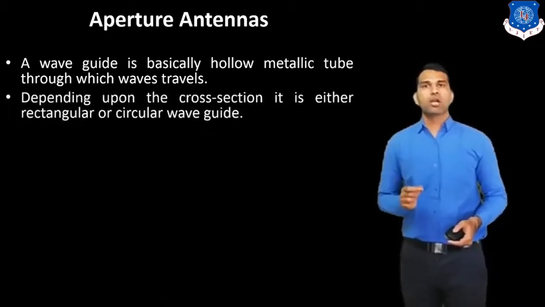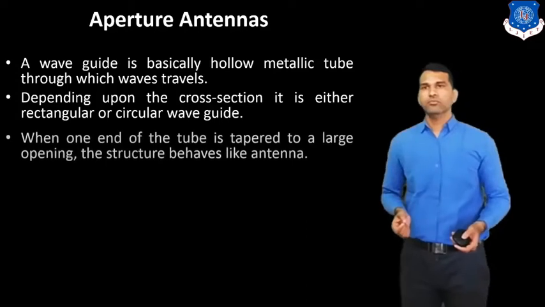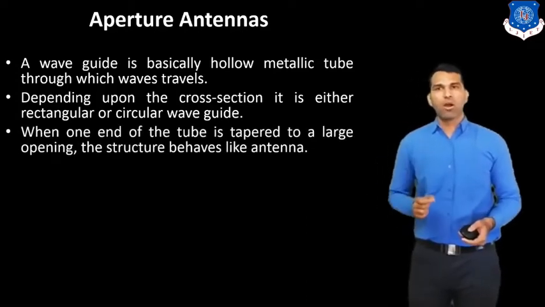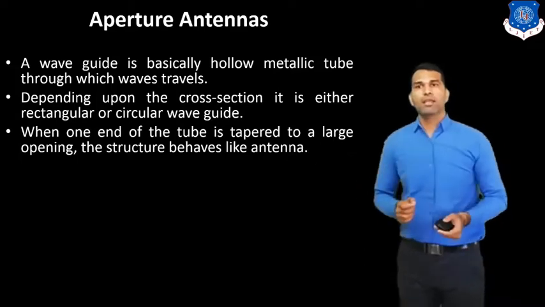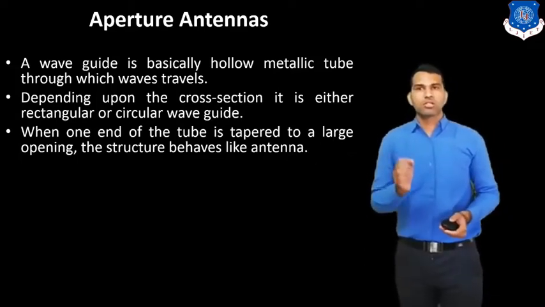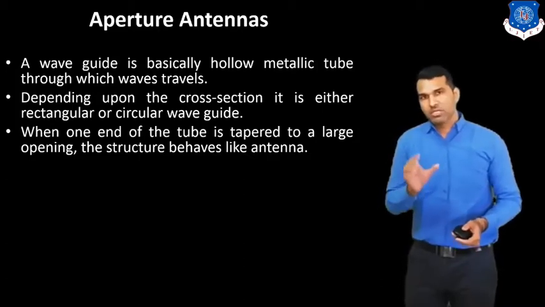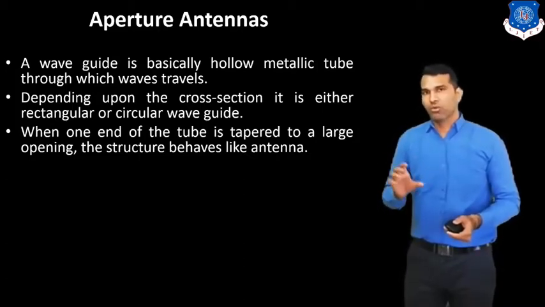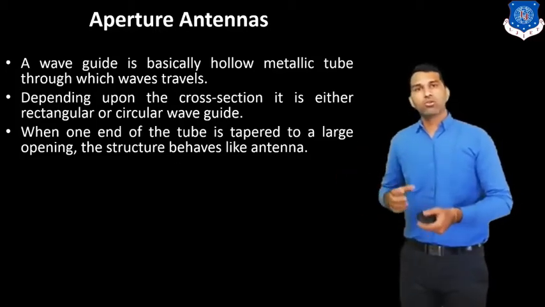Depending upon the cross section, it is either a rectangular or circular waveguide. When one end of the tube is tapered, that means opened to a large opening, the structure behaves like an antenna. That means we use one waveguide to create the antenna.